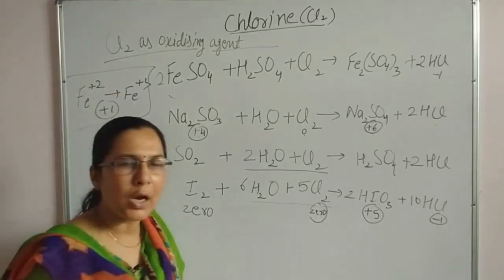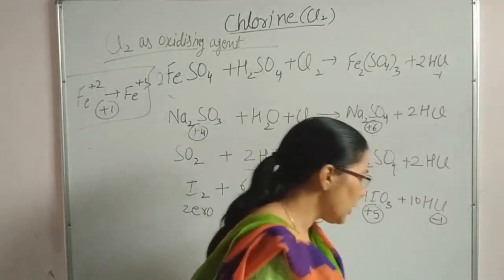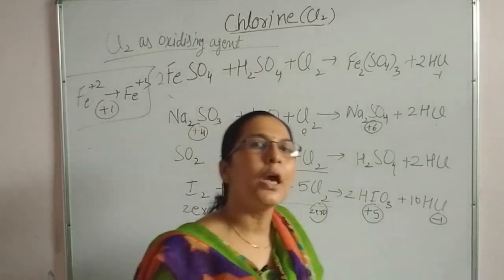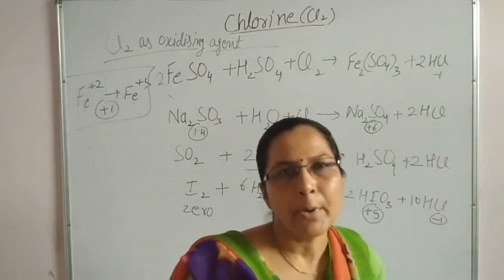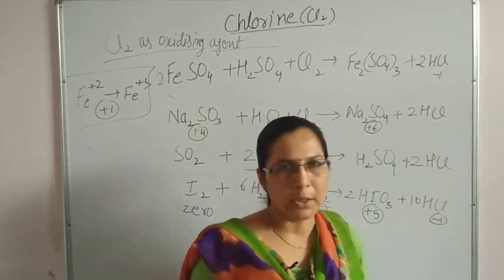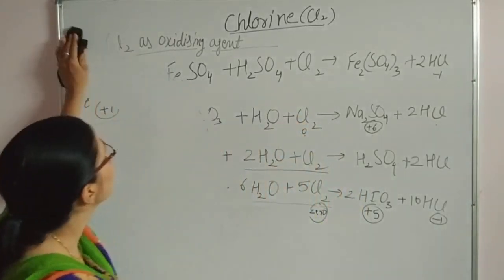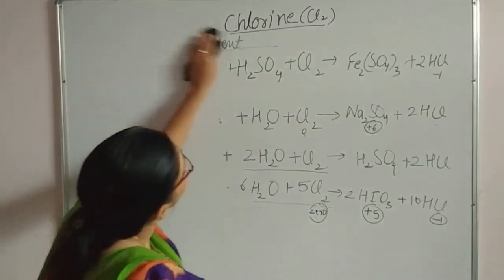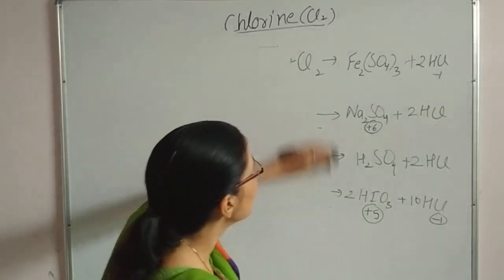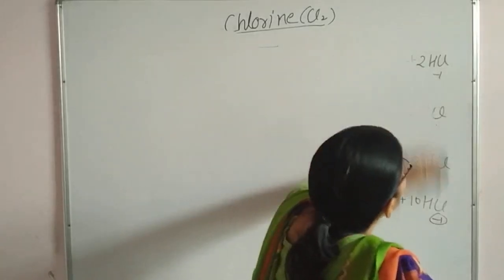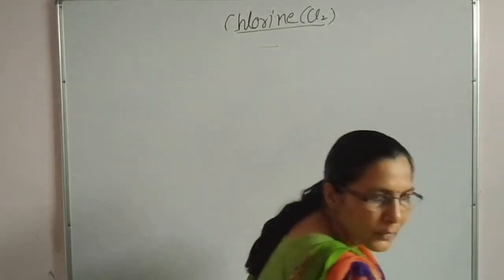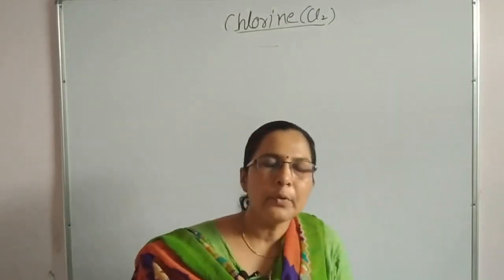Now next in the row are uses of chlorine gas. Chlorine gas is a very good bleaching agent, a permanent bleaching agent. Second point, chlorine gas is still used in municipality water as a chlorinating agent, like in the swimming pool also.